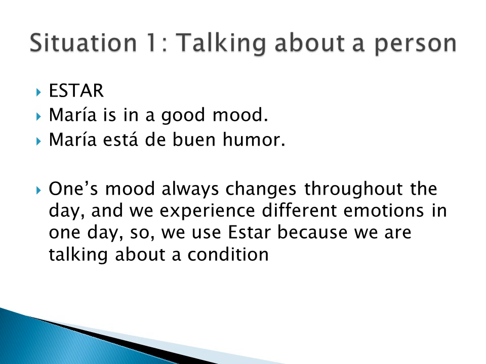So we use estar because we are talking about a condition, and that's a temporary phase of life. So María está de buen humor. H is never pronounced; it remains silent. María está de buen humor, good mood.